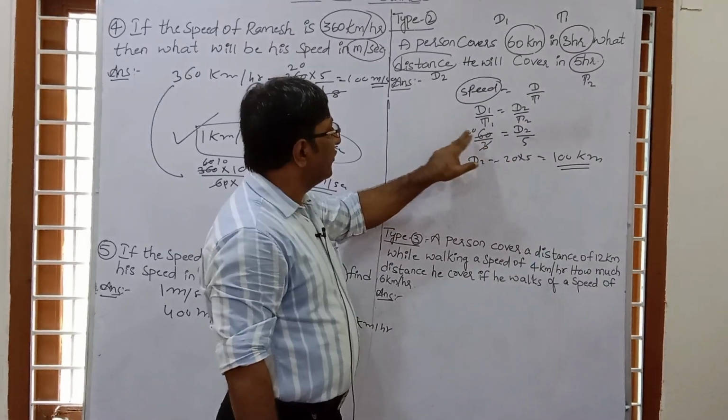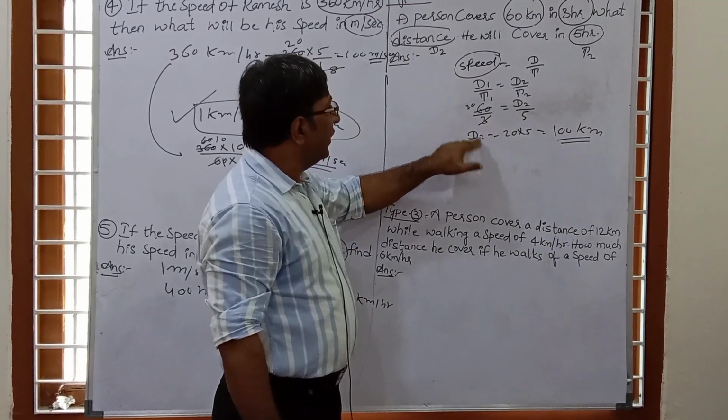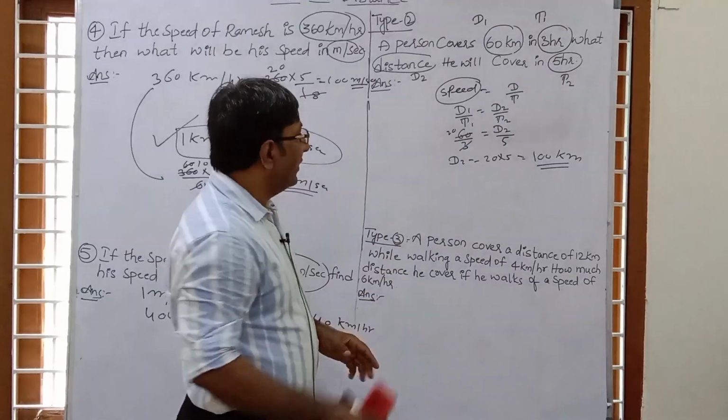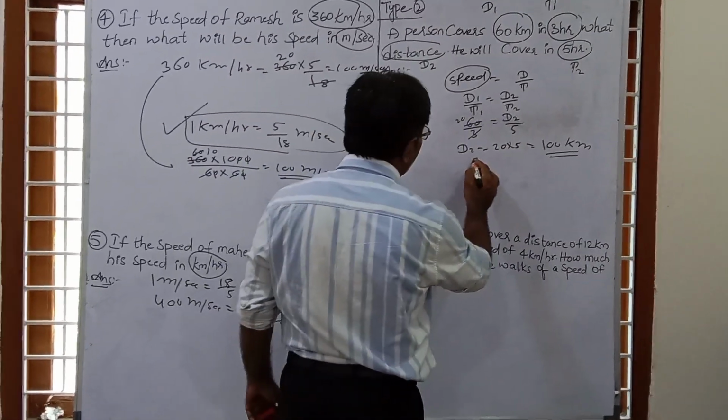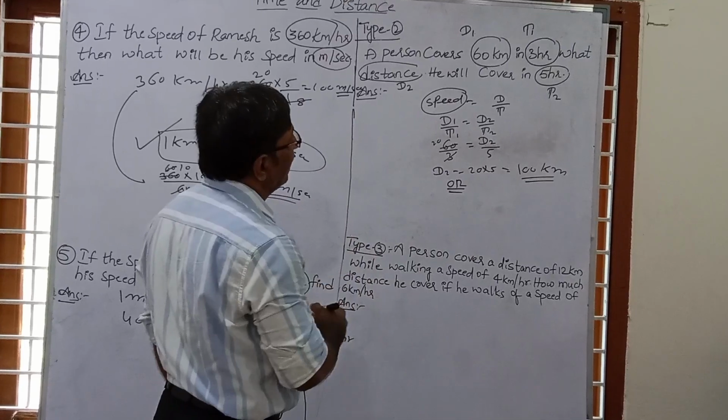So this is 3 2 just 6. Now we cross multiply d2 into 1, d2, and 20 into 5, 100 kilometer. Your correct answer. Or in another way, you can solve this question in a simple way also, that is 3 hours equal to